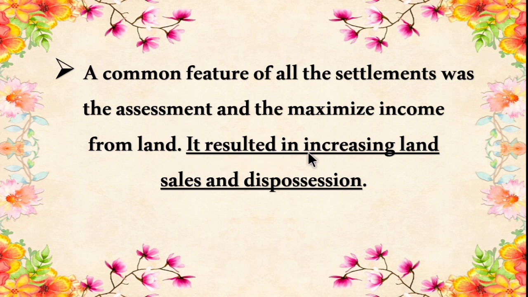It resulted in increasing land sales and dispossession. The main motive of all the three settlements imposed by the British East India Company was to increase the income from the land. It didn't do any favor for the farmers. When they imposed high tax on the farmers, they were not able to pay it. Because of that, they lost their land. That is called dispossession of land.